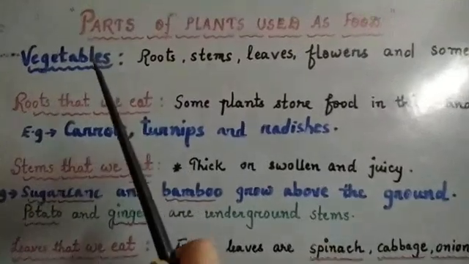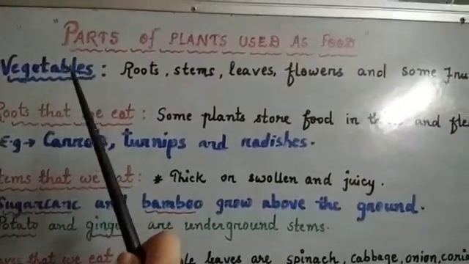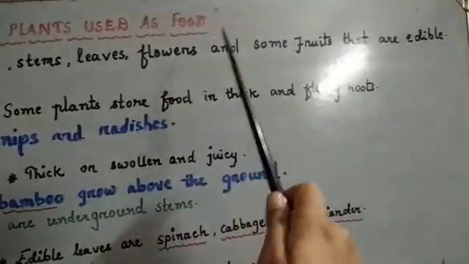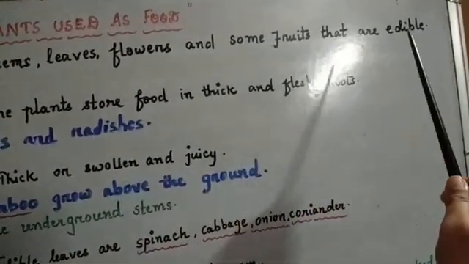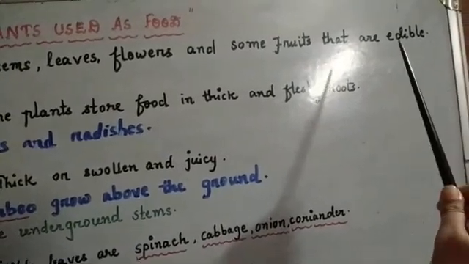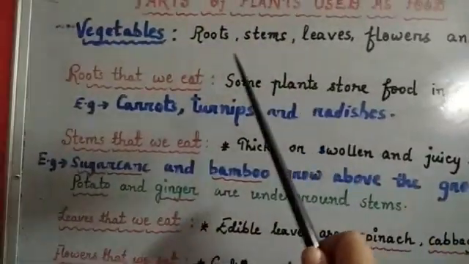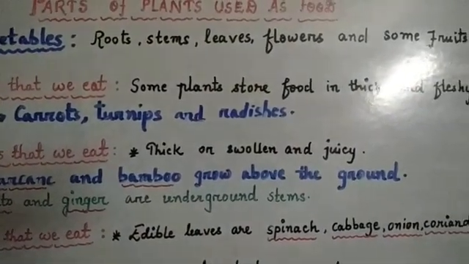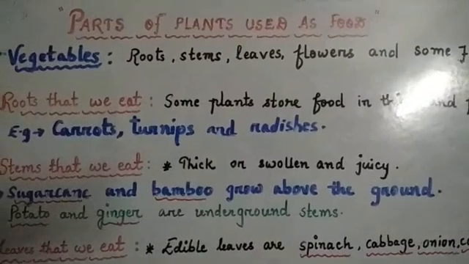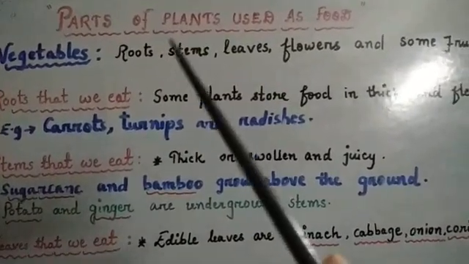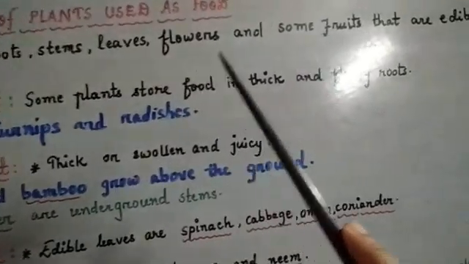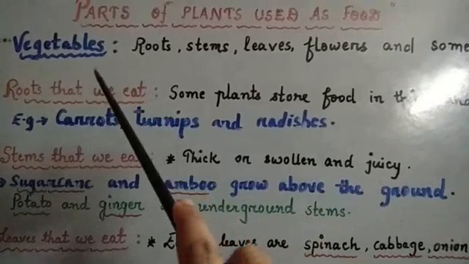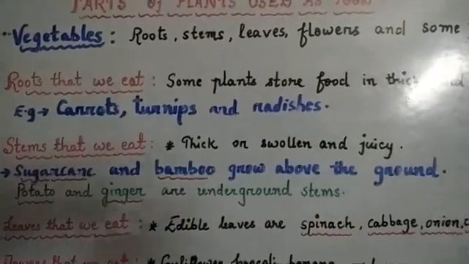Now we will see about vegetables. What are vegetables? Roots, stems, leaves, flowers and some fruits that are edible. Edible means that we can eat. So these are called vegetables. These parts are edible, meaning we can eat them. So these are the parts of the plant that we can eat, and these parts are called vegetables.